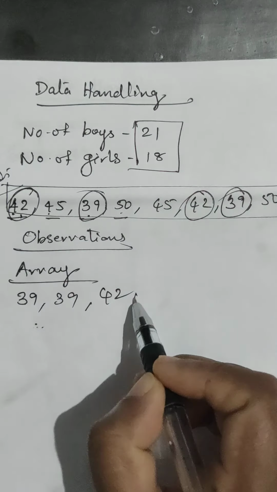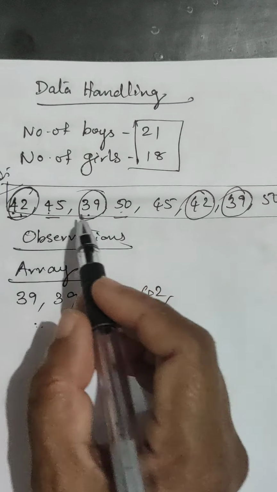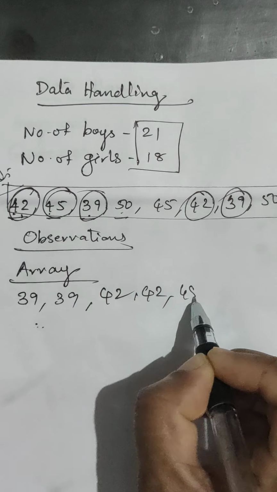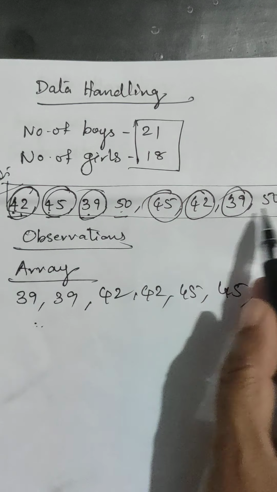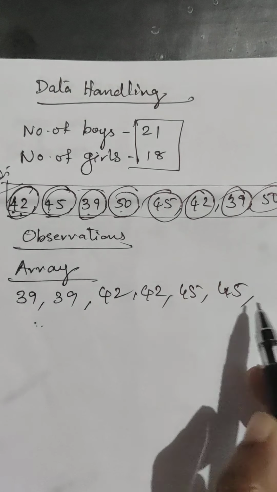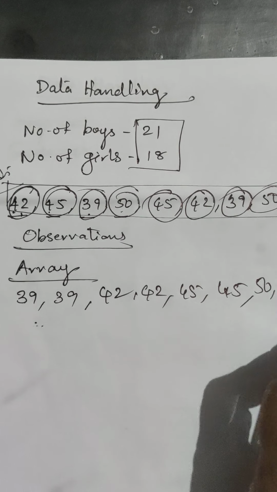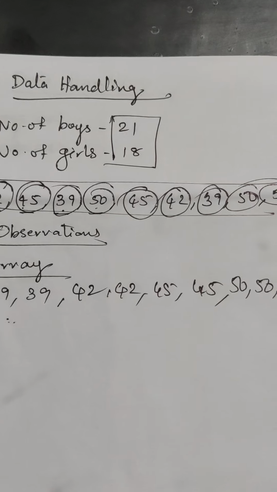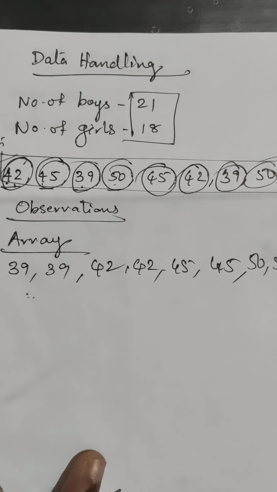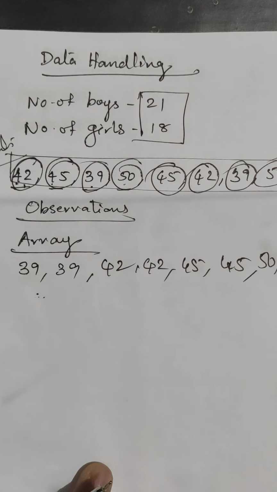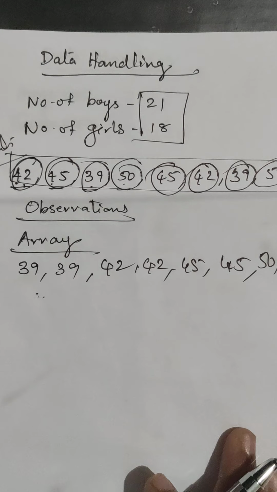One more 42 is there. 43, 44, 45 is there. One more 45 is there. Then three 50s are there: 50, 50, 50. So we arrange like this. This order we call array. Arranging numerical figures or a set of data in ascending order or descending order is called an array.